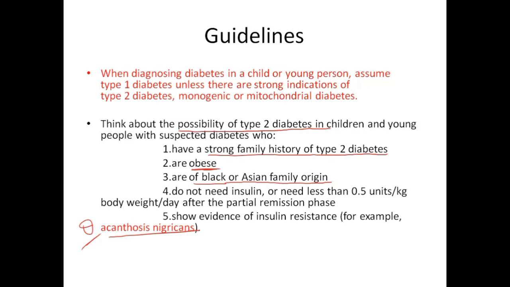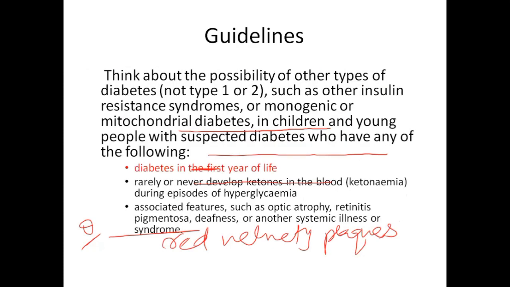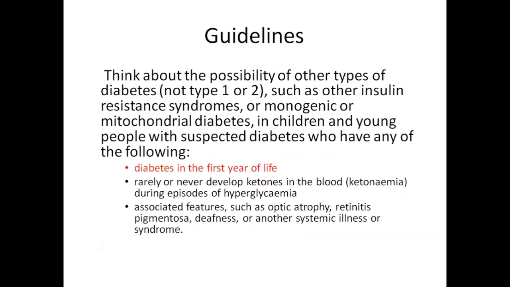They will say on the nape of the neck there are red velvety plaques. Then you have to think of type 2 diabetes mellitus. Is it clear? So another guideline you have to